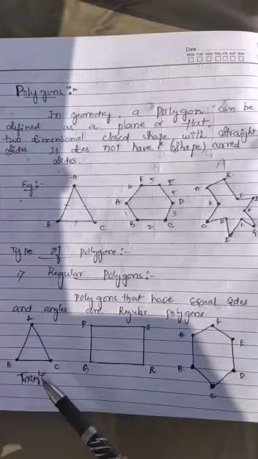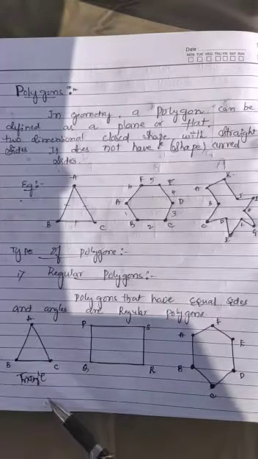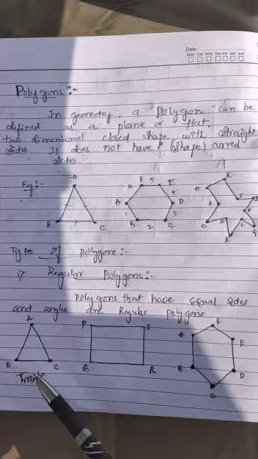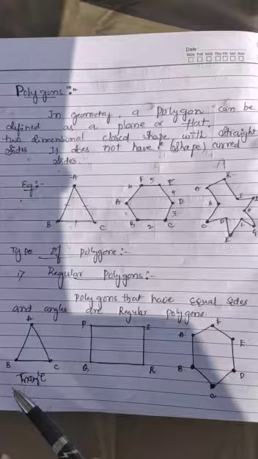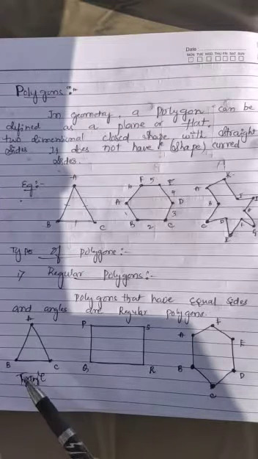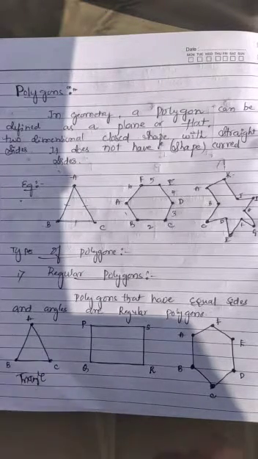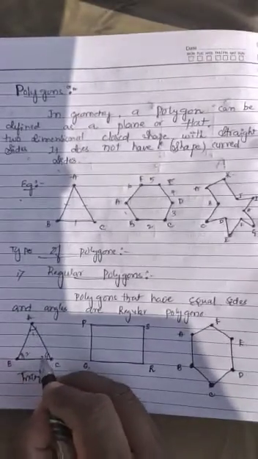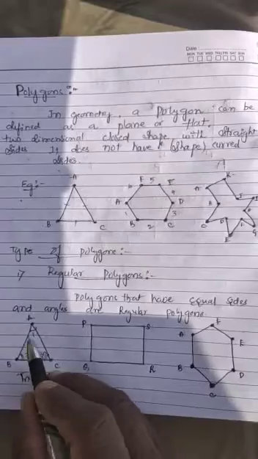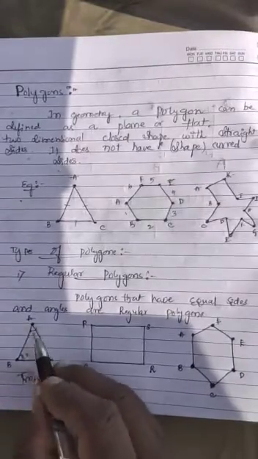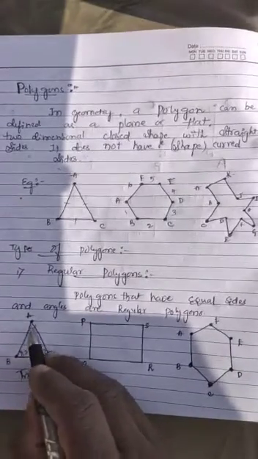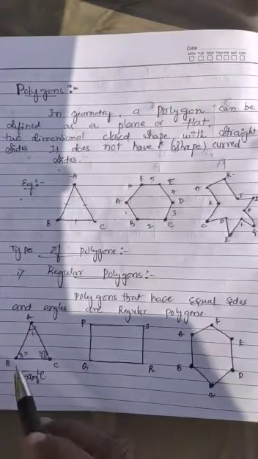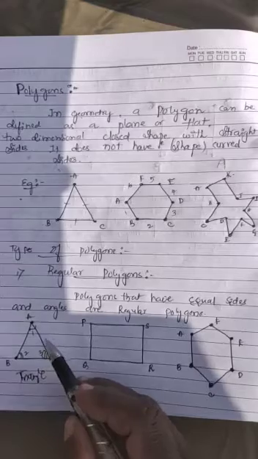Here ABC has three vertices and three sides, that is AB equals BC equals CA, because it is an equilateral triangle. It has three angles, that is angle A, angle B and angle C, and three line segments, that is AB, BC and CA.